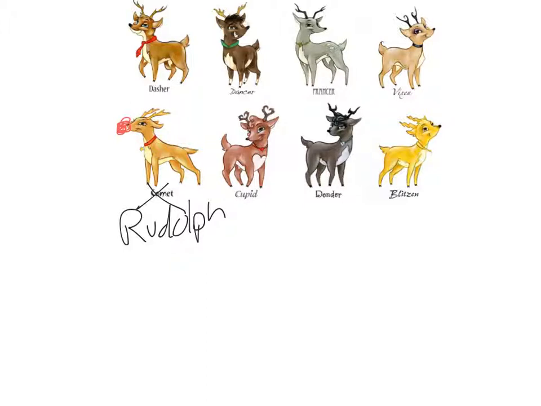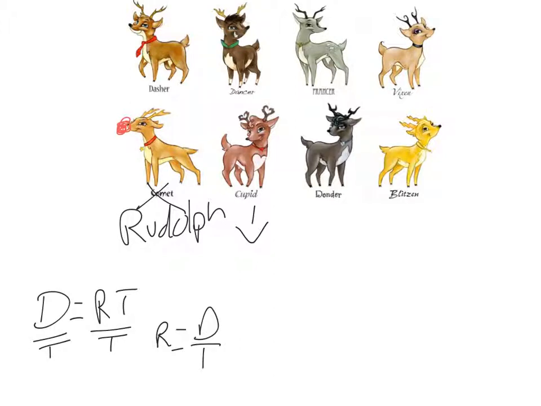Okay, they told us that Cupid traveled 320 miles in 4 hours. Well, given our distance formula, distance equals rate times time, we need to figure out the rate. So I'm going to solve this literal equation for R. So now I know the rate is the distance divided by the time.